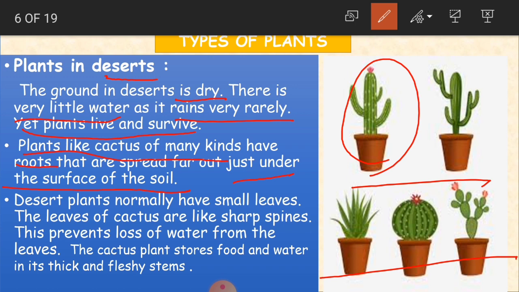So desert plants normally have small leaves, and the leaves of cactus are like sharp spines. How are the leaves of cactus, children? They are like sharp spines, sharp thorns. If you just touch it, you feel like it is going to prick your finger.